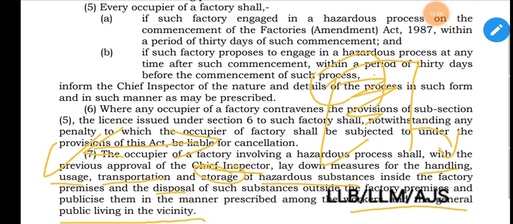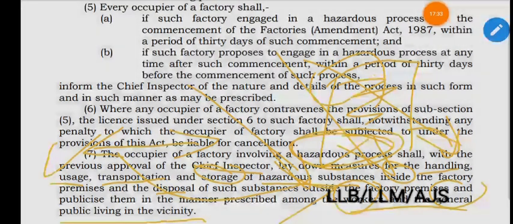This is about hazardous substances. Handling, how to handle this, uses, how to use this, precautions regarding its uses, and transportation, because for this there also safety has to be followed, and storage of hazardous substances inside the factory, and also disposal of such substances outside the factory premises, and publicize them in the manner prescribed among the workers and the general public living in the vicinity, because the workers and general public should also be aware of it so that they can be safe, protected from the hazards of the hazardous substances.